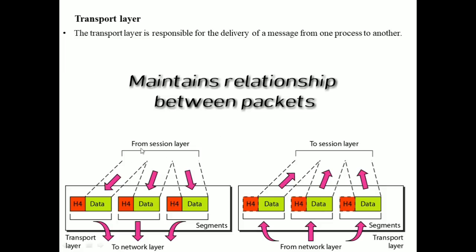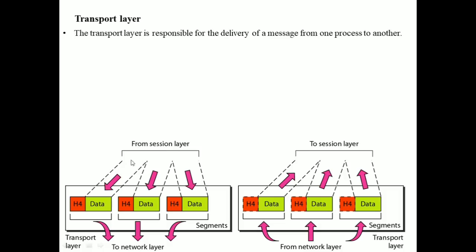If you see the figure, you get the information from the session layer. Now it is divided into segments and given to the network layer, and again from the network layer, it is given up to the session layer. So this is how the transport layer is going to work.